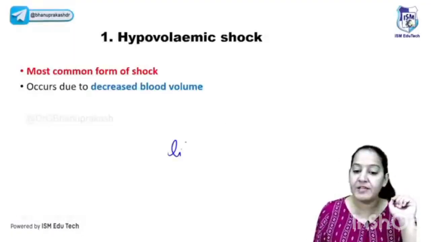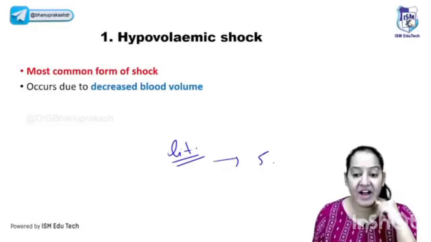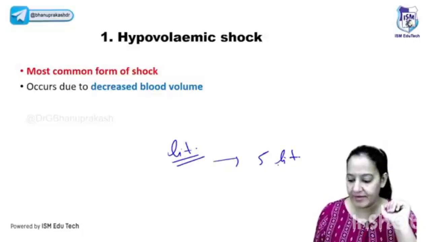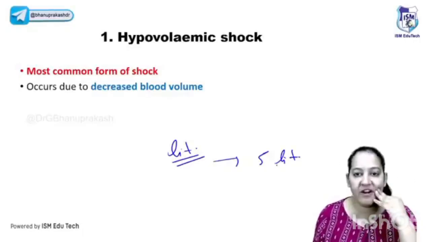As the name indicates, how many liters of blood do you have in your body? All adult humans have approximately 5 liters of blood. I'm having 5 liters of blood, you are having 5 liters of blood. That is our fluid balance, right? We all know we have 5 liters of blood in our body.